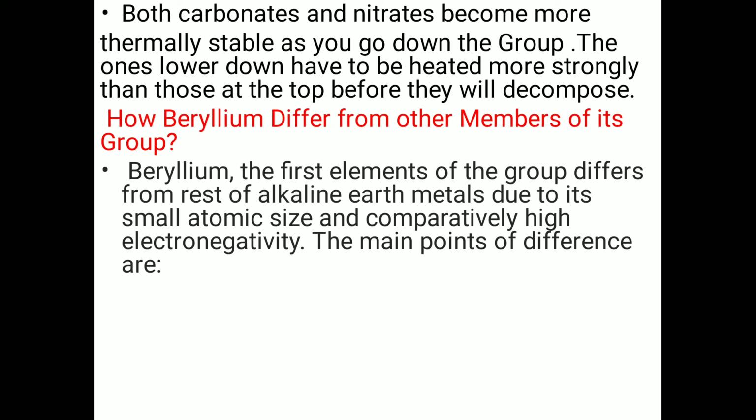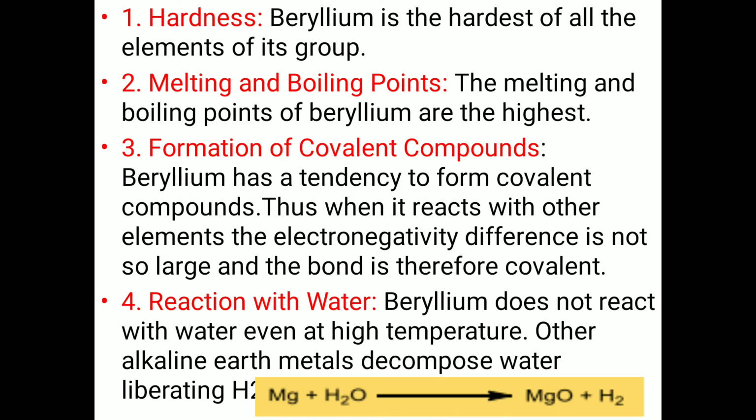Here is a question. How does beryllium differ from other members of its group? Beryllium, the first element of the group, differs from the rest of the alkaline earth metals due to its small atomic size and comparatively high electronegativity. The main points of difference are: first, hardness. Beryllium is the hardest of all the elements of its group.